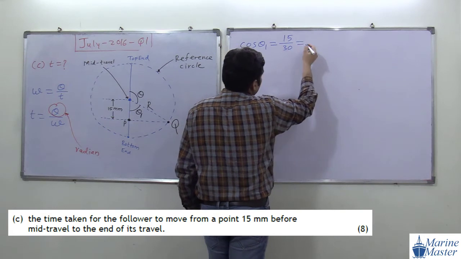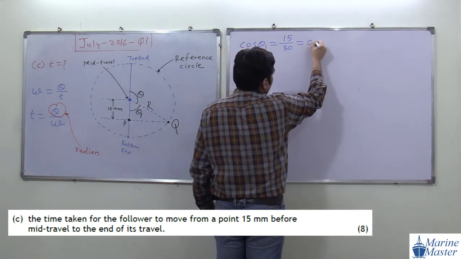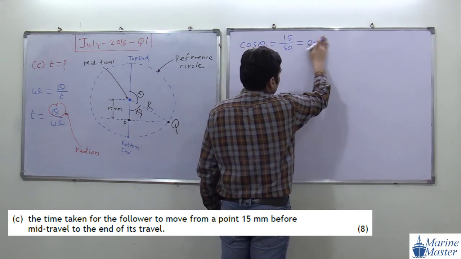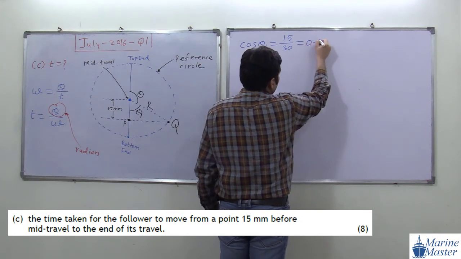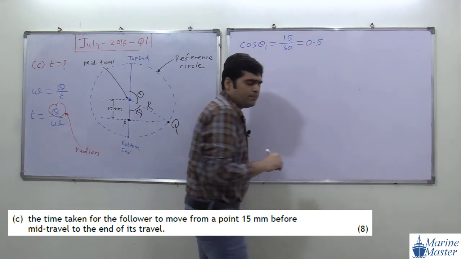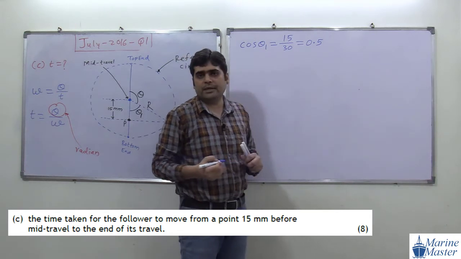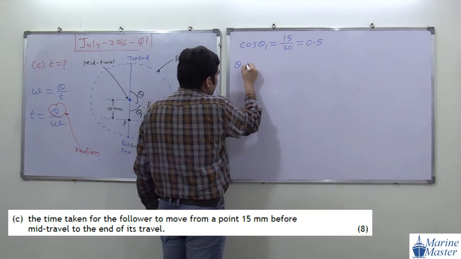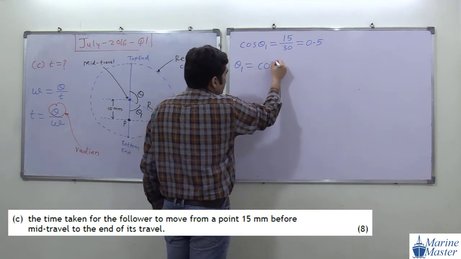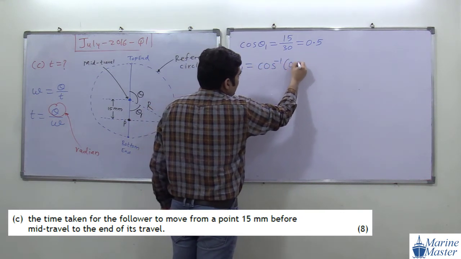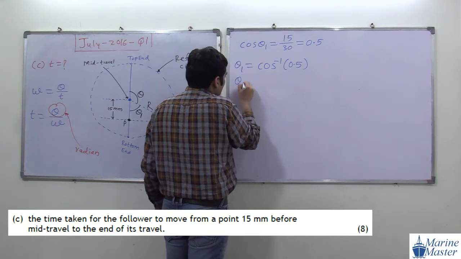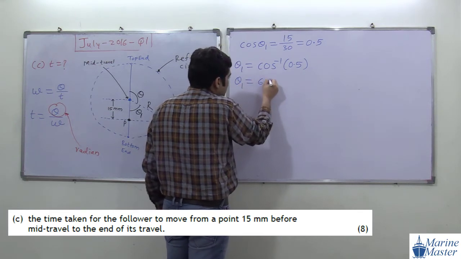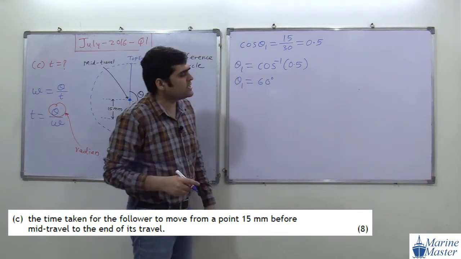So 15 by 30 will become 0.5, only 0.5, not meter. So theta 1 will become cos inverse of 0.5. If you do the calculation, theta 1 will be equal to 60 degree. It is a standard value, 60 degree.